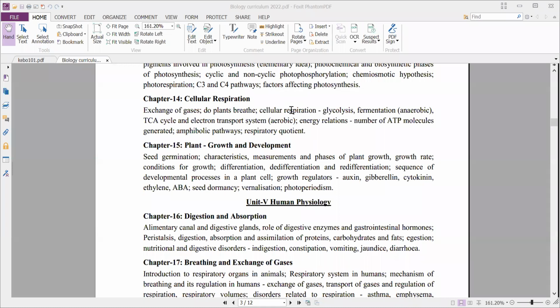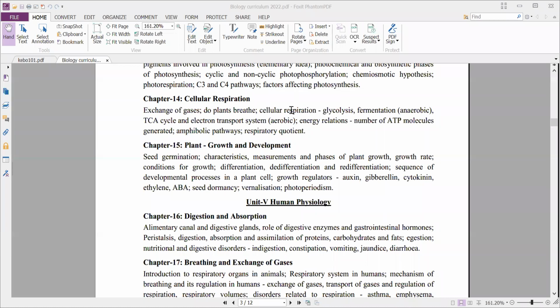And next, amphibolic pathways. When I say an example for catabolism, immediately you say respiration, but actually respiration is not only a catabolic process. It also involves an anabolic process. That's why they call it an amphibolic pathway. Amphi means two.